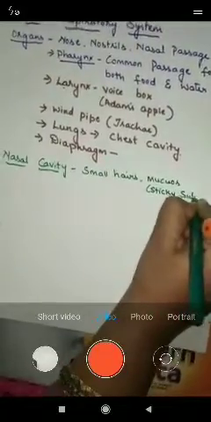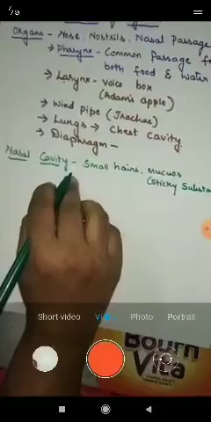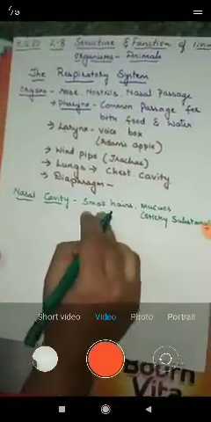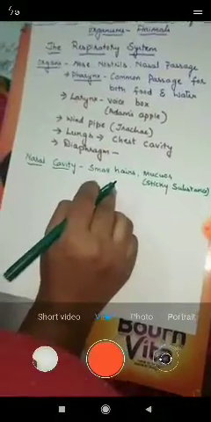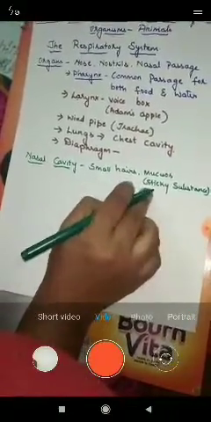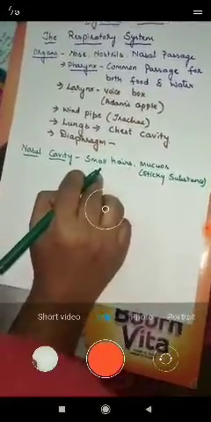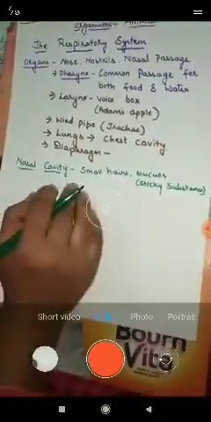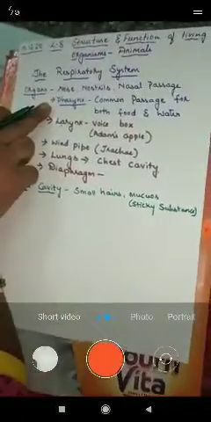A sticky substance is present in the nostrils. So, what happens in the nasal passage as the air enters? The small hairs filter the air. The mucus and the small hairs filter the air, and they stop the dust and the germs from entering the next organ.